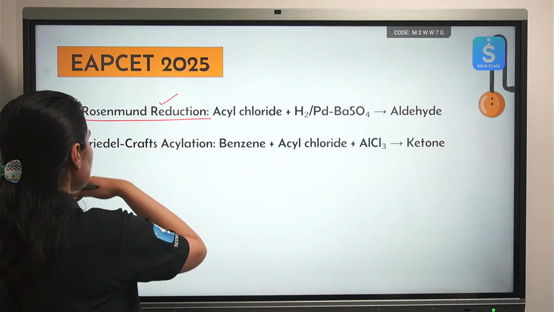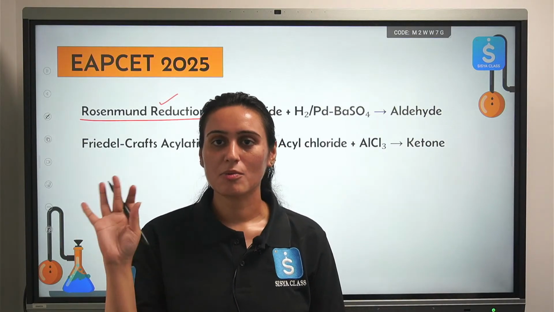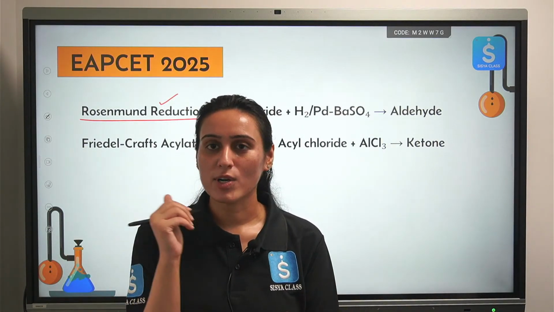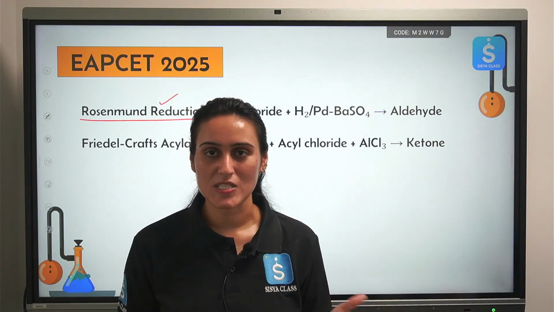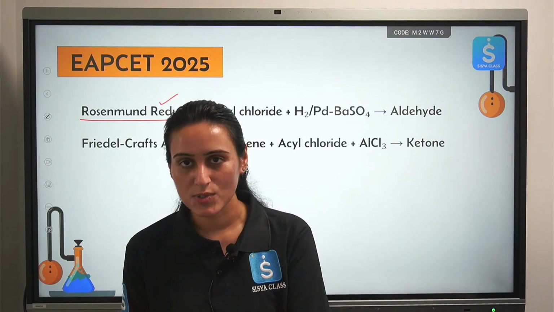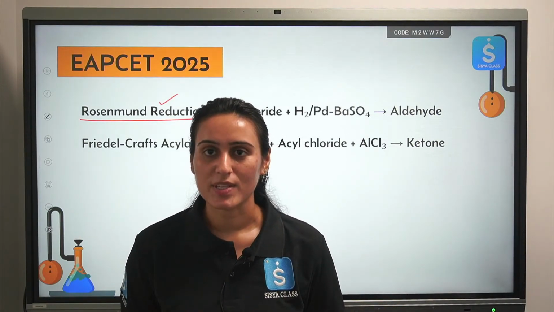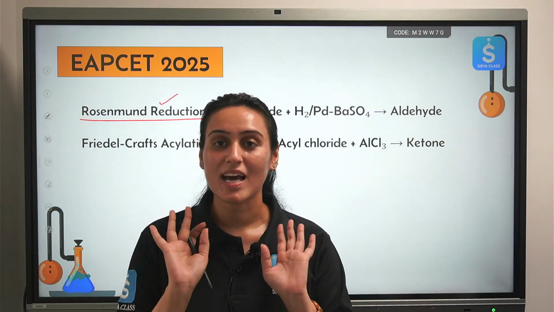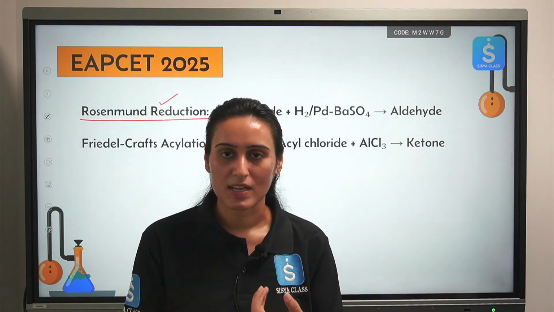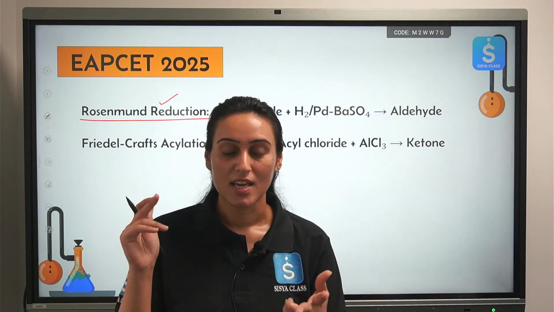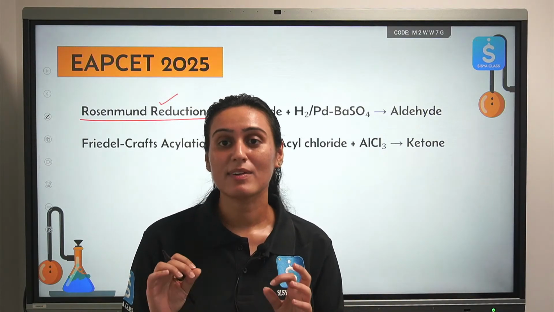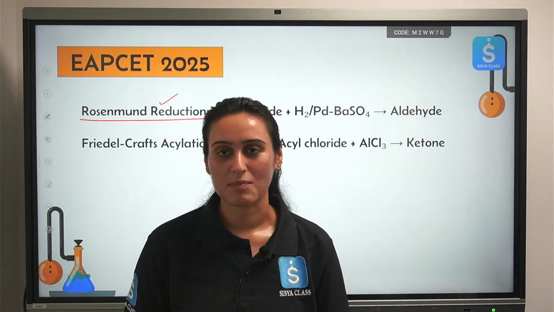Is it important? Every name reaction that you see is automatically important. You have to revise it multiple times. I want you to write all the name reactions on separate notes and revise them before the examination. Revise them multiple times. You have to cram them. They will come to you directly. They can ask you the reagent, they may ask you the final product, they may ask you the name of the reaction even. But they will definitely ask questions from name reactions.